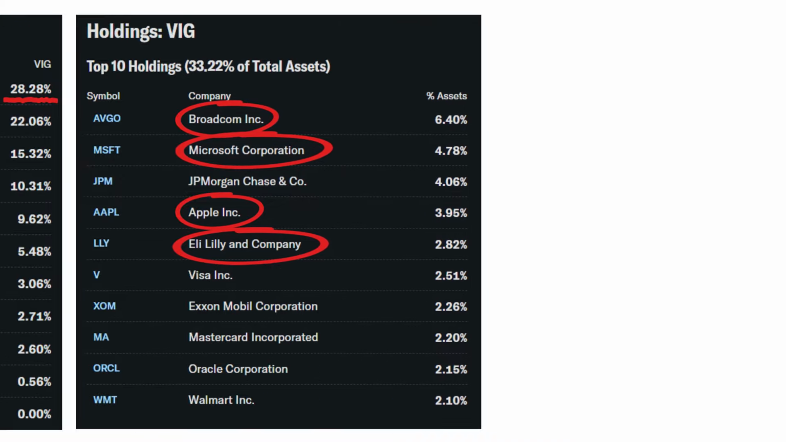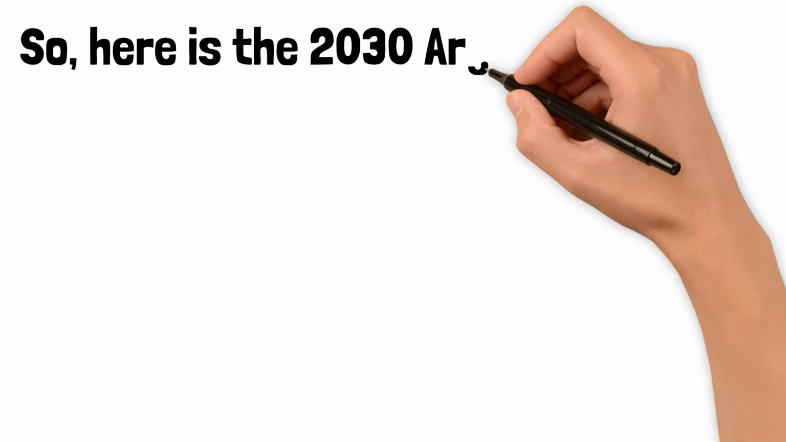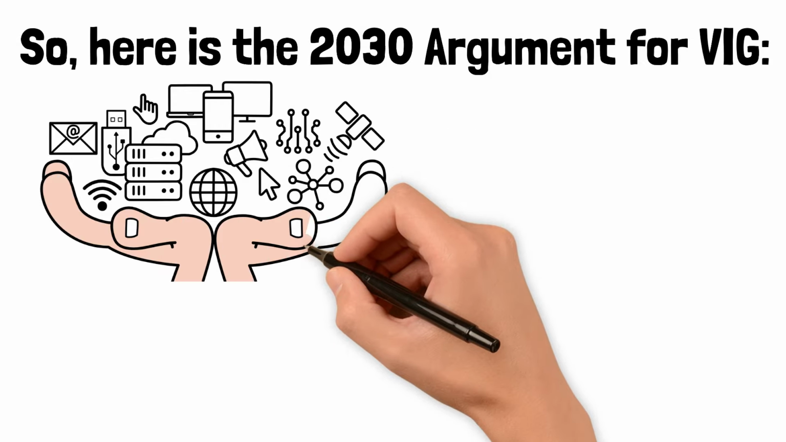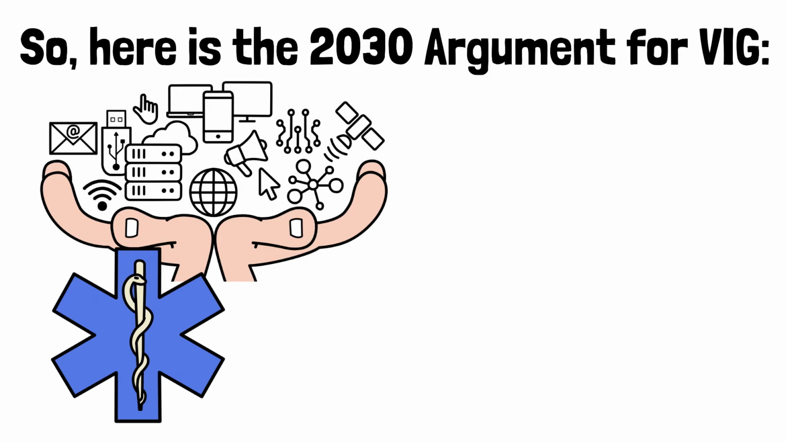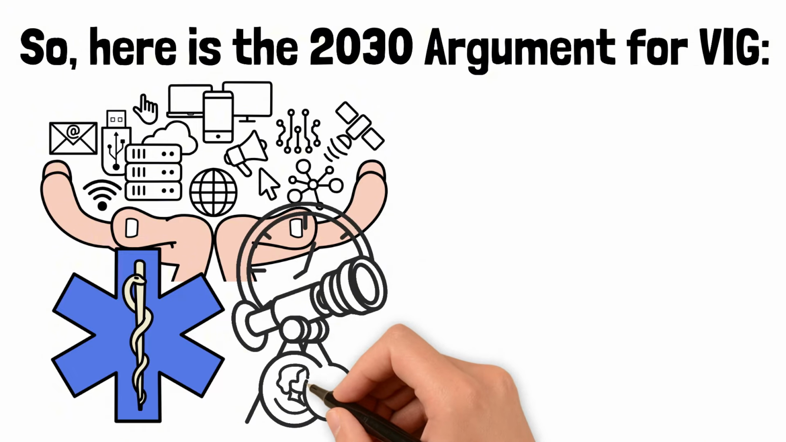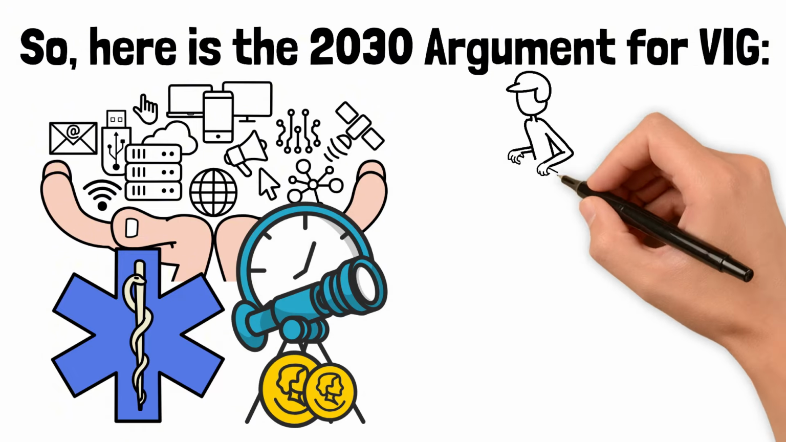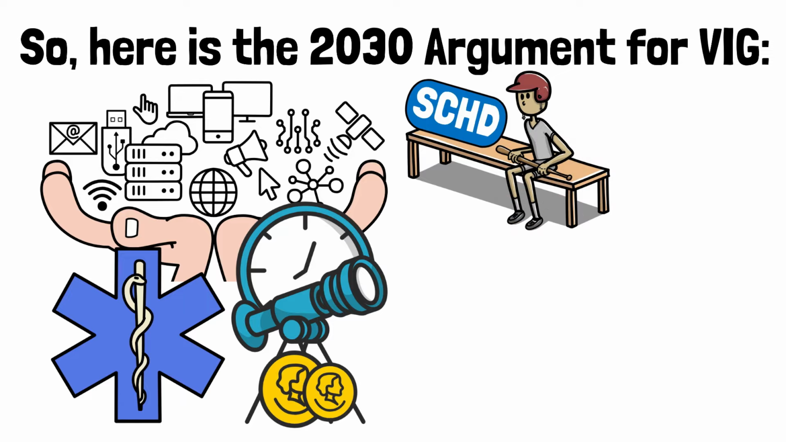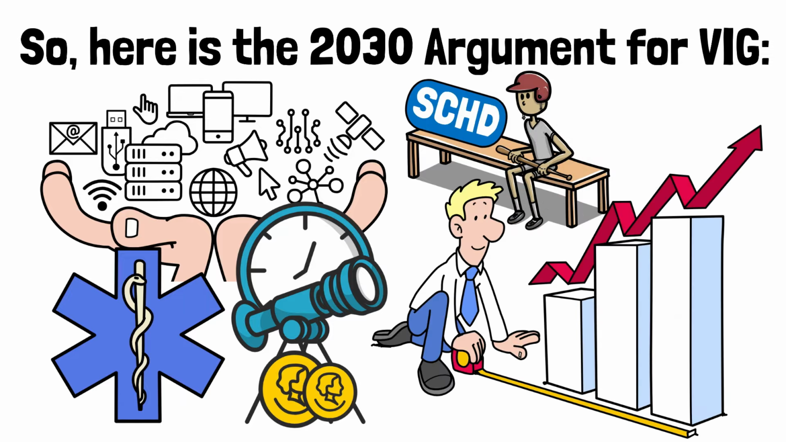often filters out. So here is the 2030 argument for VIG. If you believe the next decade will be just like the last, dominated by high-growth tech and healthcare giants, then VIG is the pure play bet on that future. SCHD's value-based rules will force it to sit on the sidelines, while VIG's simple quality growth screen allows it to ride the real winners to the top.